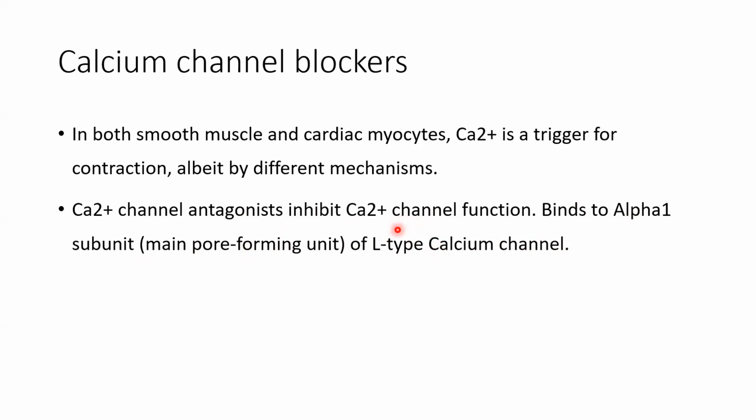I hope you remember in the myocytes, which type of calcium channel is present? L-type, right? In its structure there is a subpart called the alpha-1 subunit, the main pore forming unit. This helps in forming a pore opening in the channel so that calcium can enter the myocyte. Now this alpha-1 is blocked by calcium channel blockers, and that's why the channel cannot open. That's how they are called calcium channel blockers.